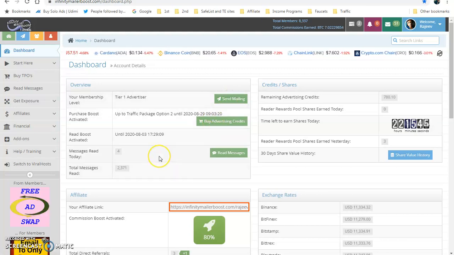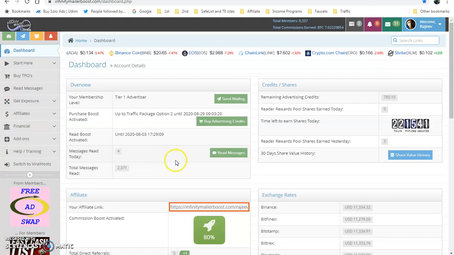Sending a mailing means we are promoting our own offers. The members of this Infinity Mailer Boost, also called Infinity Traffic Boost or Infinity Mailer Boost, around 10,000 members here, are going to receive your messages about your income opportunities or offers, and eventually they will join your offer if they want, and you will make commission from that.